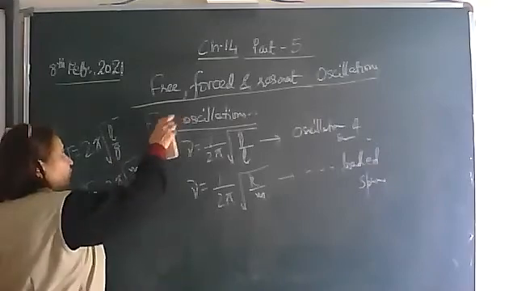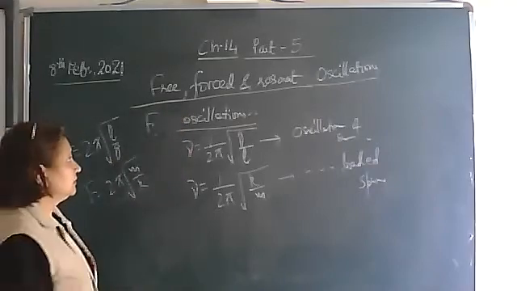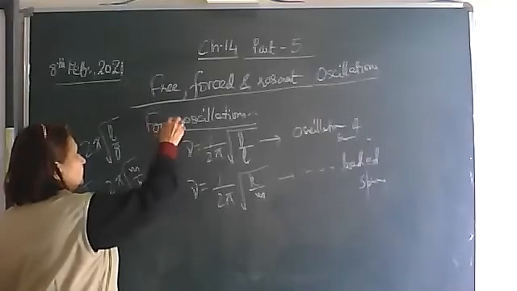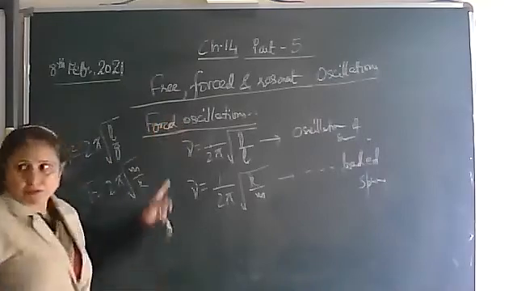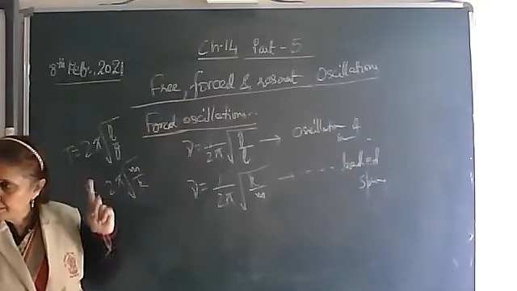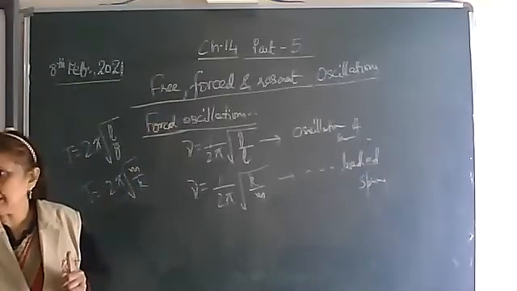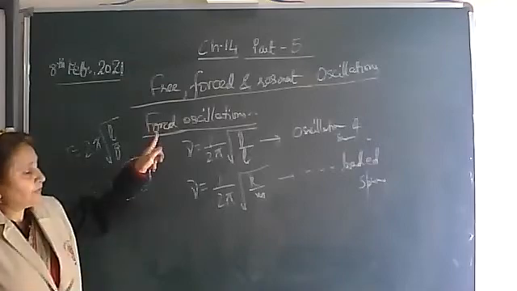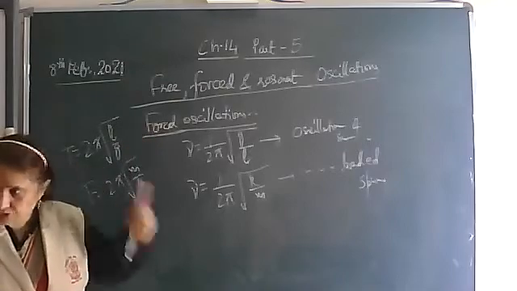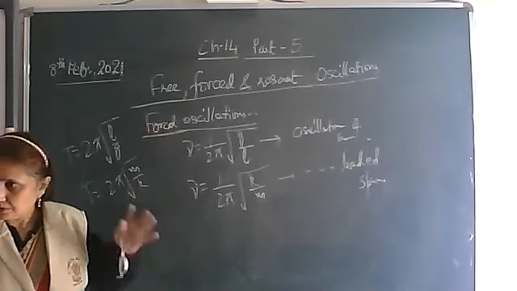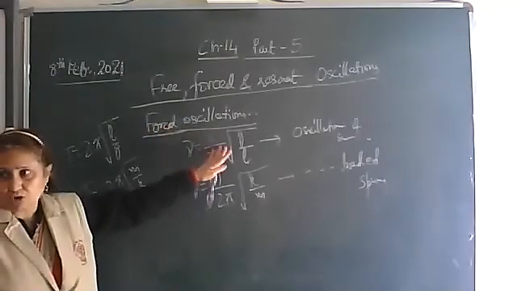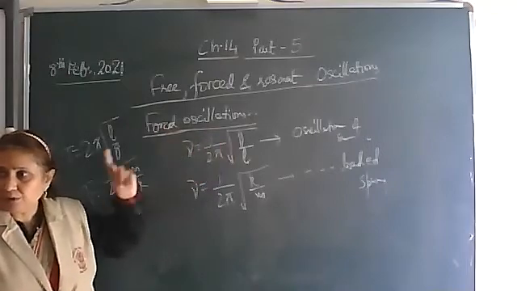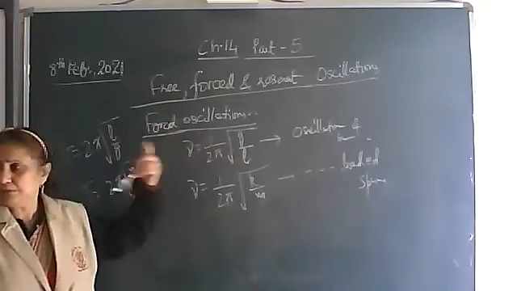Now the next one is forced oscillations. Now the body is oscillating not with its natural frequency, but with a frequency which is given by an external periodic force. Some force is used to oscillate this body, whether it is a pendulum or anything.